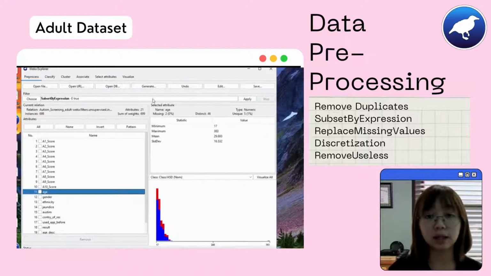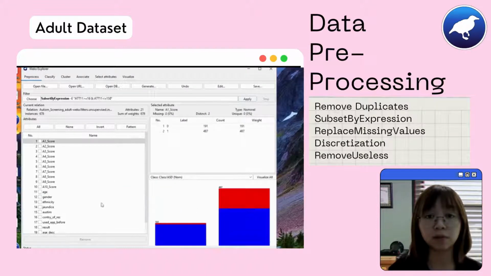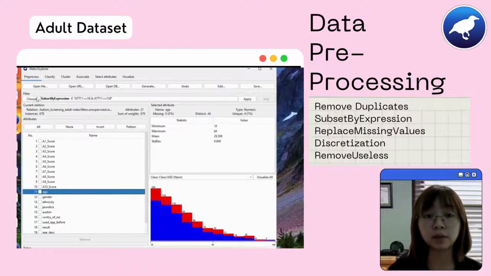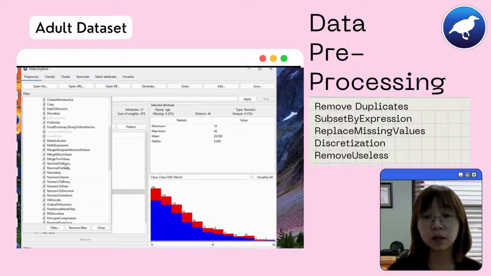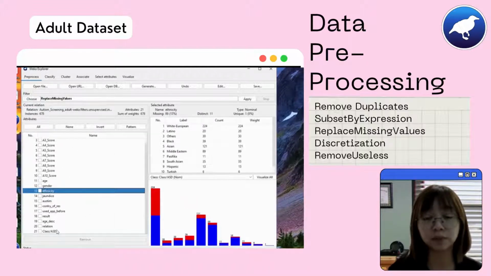It is also noticed that this dataset is only for those who are 18 years old and above. And in the age attribute, it is found that there are some outliers. This issue is then handled by using the subset by expression filter.